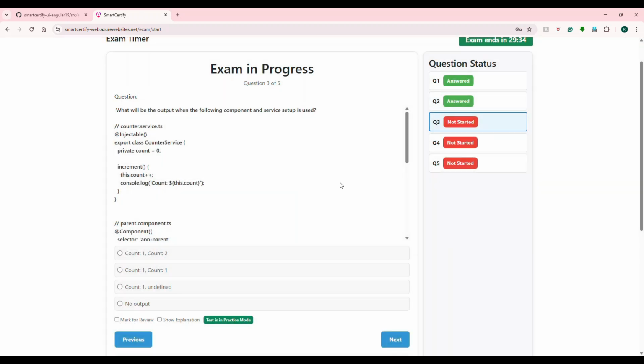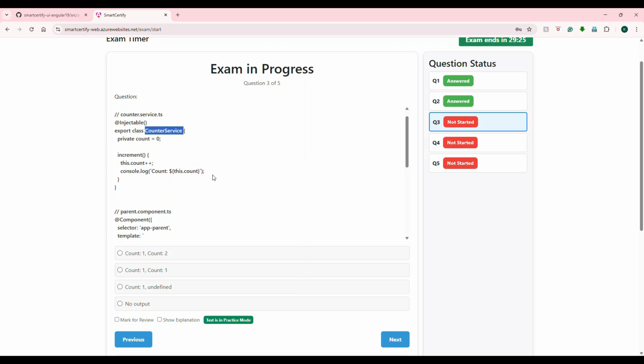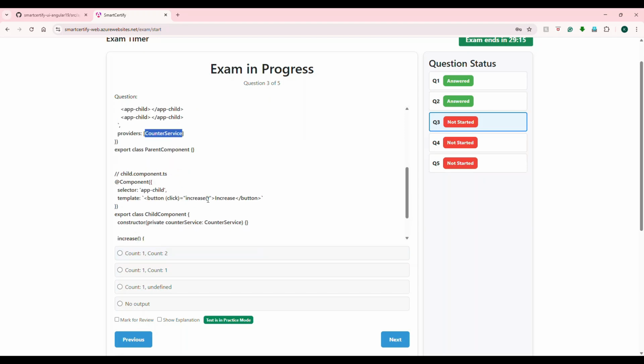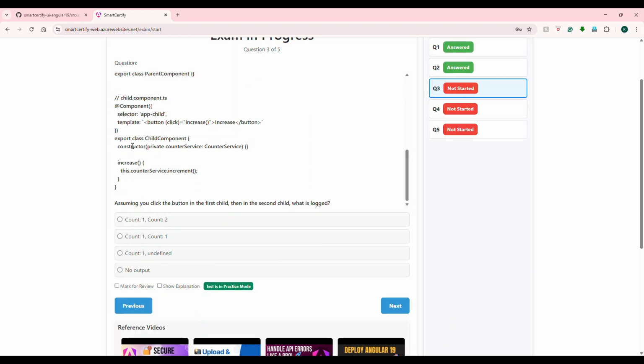Great, the third one has some coding. What will be the output when the following component and services setup is used? Let's go over it. We have a counter service which is Injectable, and there is a component here, and in the component the service is provided here. Did you notice we already explained this, right? So let's check the child component. In the child component, they are also injecting a service here.